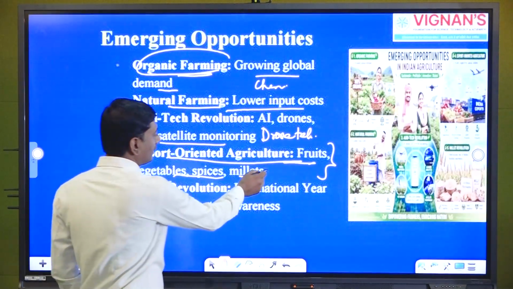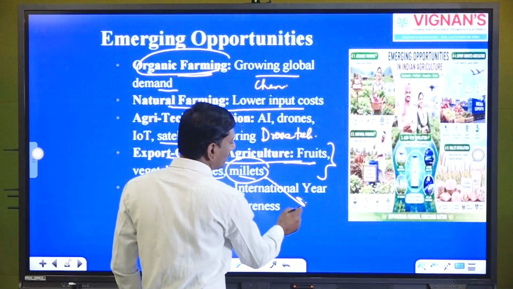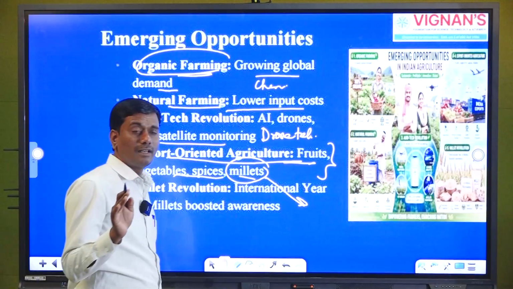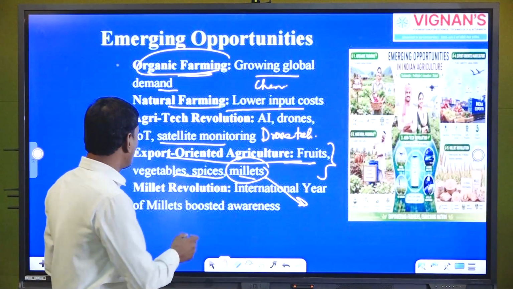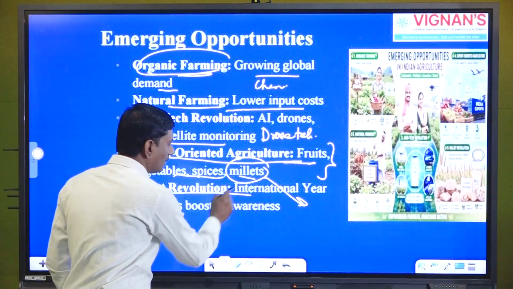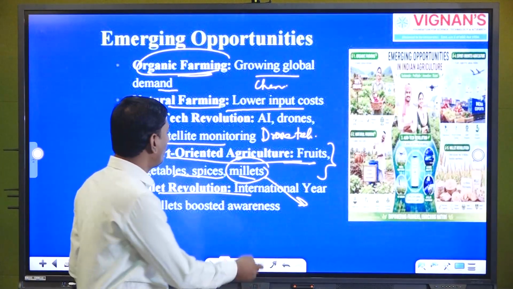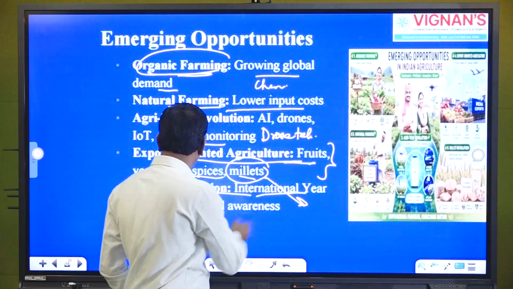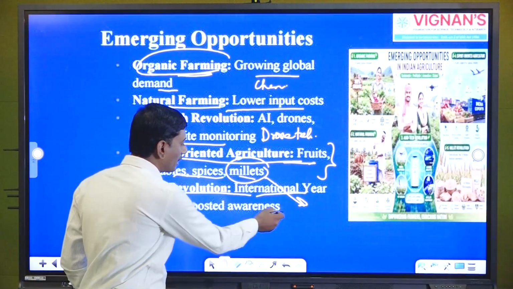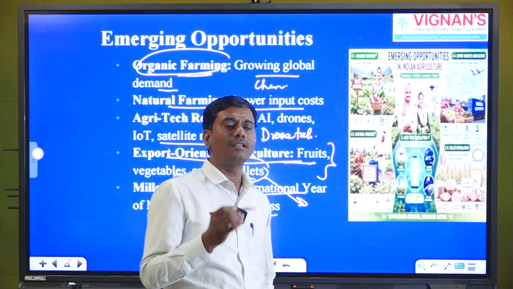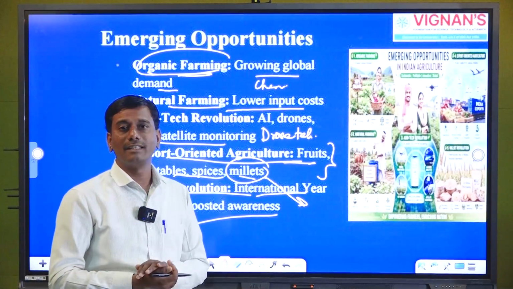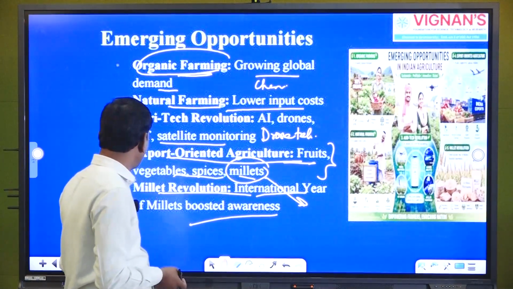Especially these millets are very important for their nutritional benefit. Nowadays it is a very important perspective. Even in the millet revolution, the government is also focusing, with the International Year of Millets, on boosting awareness. So these are the emerging opportunities we can see in the agriculture sector.